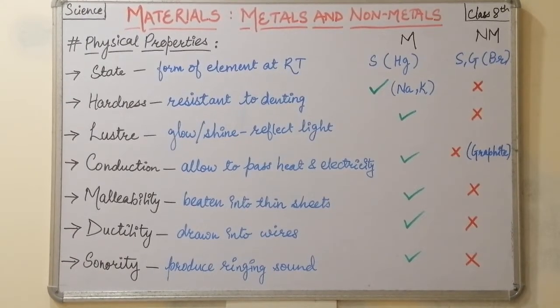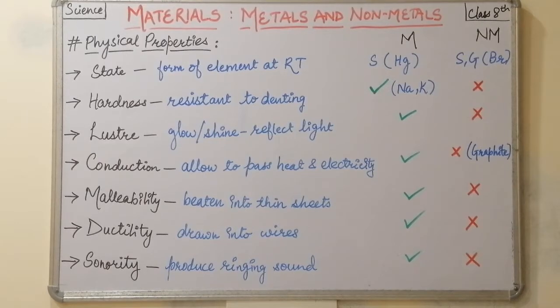The second one is hardness. Hardness is the ability to resist denting, or an element which is resistant to denting has the property of hardness. So here all the metals are hard except sodium and potassium. Now this resistant to denting means that they do not allow other material to penetrate inside that material, like cutting.